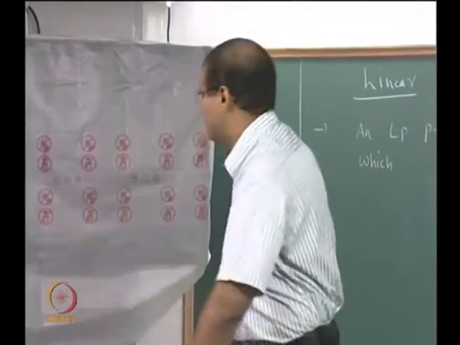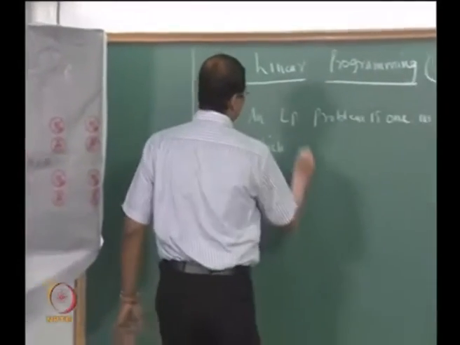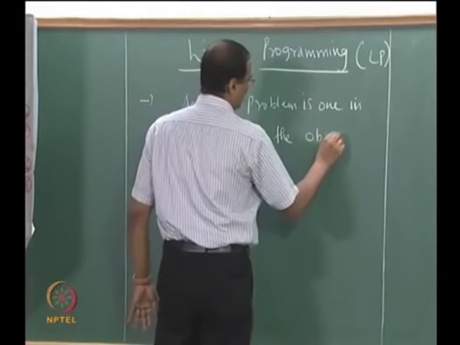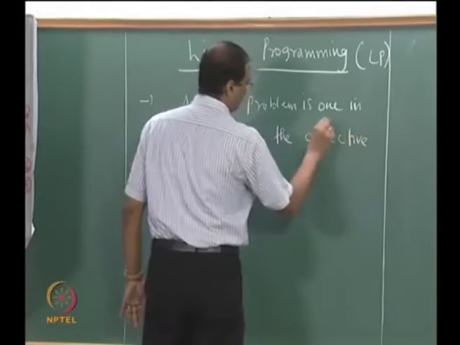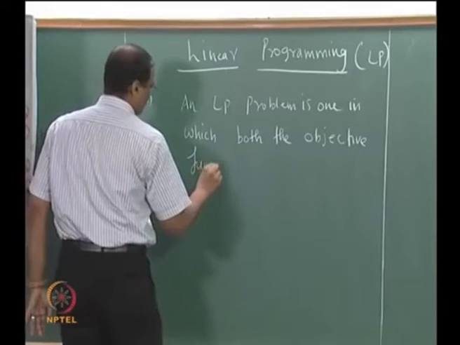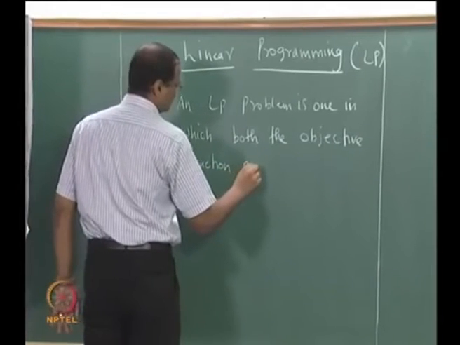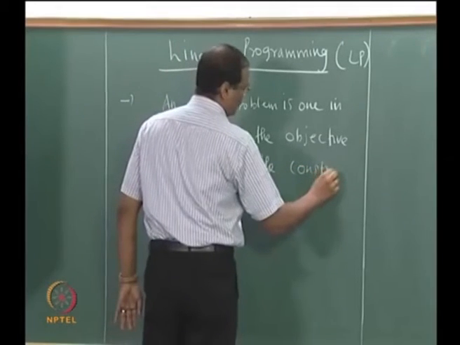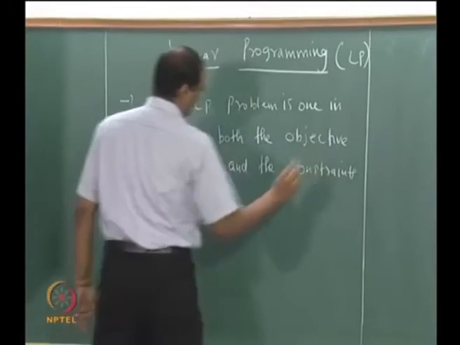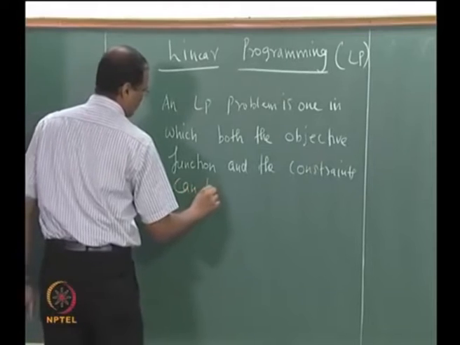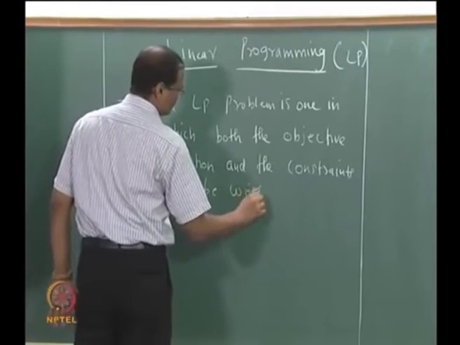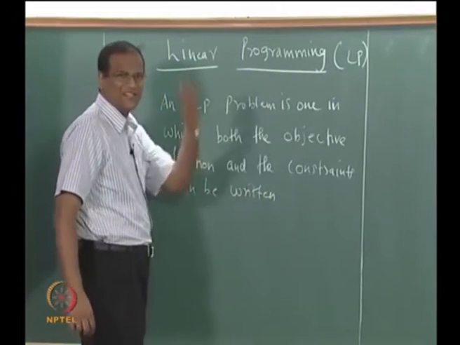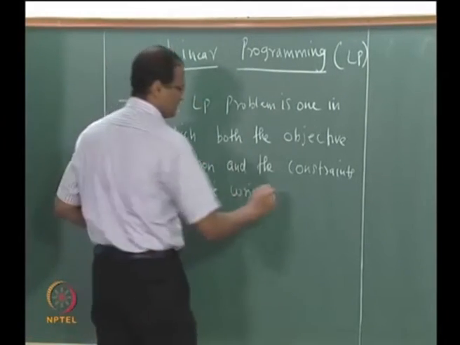It will be simply represented as linear combination of the variables in which both the objective function can be written as